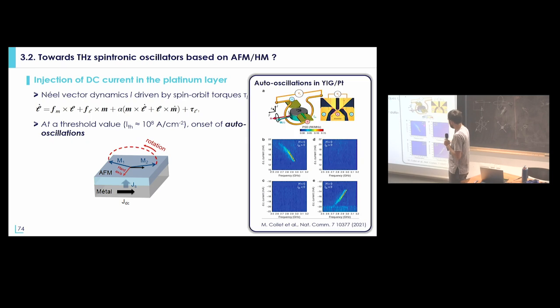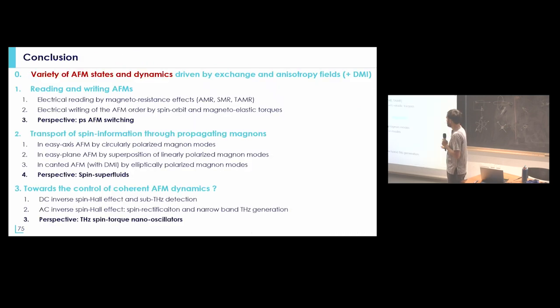This was observed in ferromagnetic materials, where in the case of yttrium iron garnet, when you apply a DC current above a threshold, here of 13 milliamps, you can get auto-oscillation, so the emission of a microwave signal. And what people are expecting to do is to do the same with an antiferromagnet, but to generate a microwave signal not only at 2 or 3 gigahertz, but potentially up to the terahertz range using antiferromagnetic materials. So I will conclude on that.